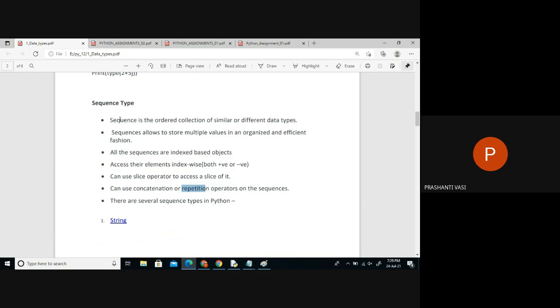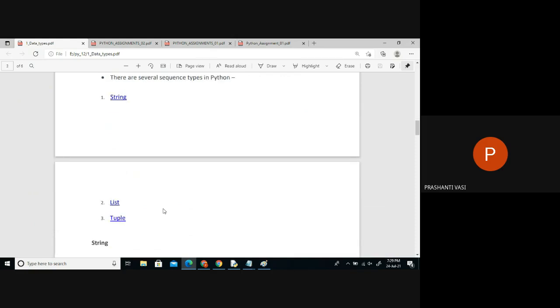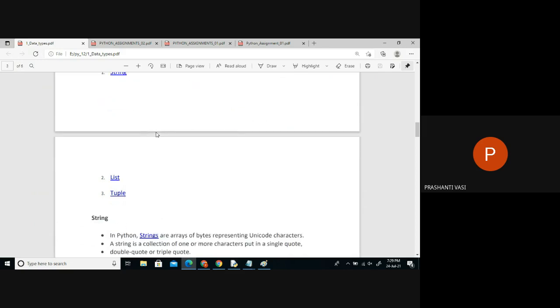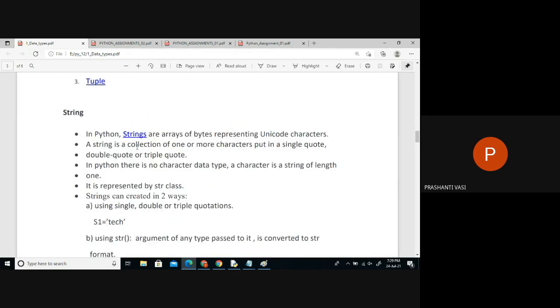Okay. So till here, any confusion in this concept? No, ma'am. So whatever I taught will be applicable for all these three types, because these are the examples of sequences: string type, list type, and tuple type. Now we just have to see what is the difference between string, list, and tuple. All are similar because they are sequences, but there are slight variations. So now you can easily understand this.